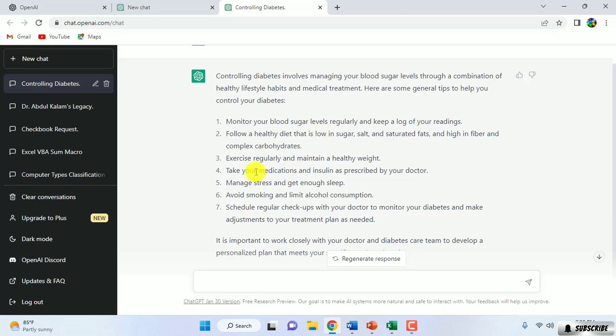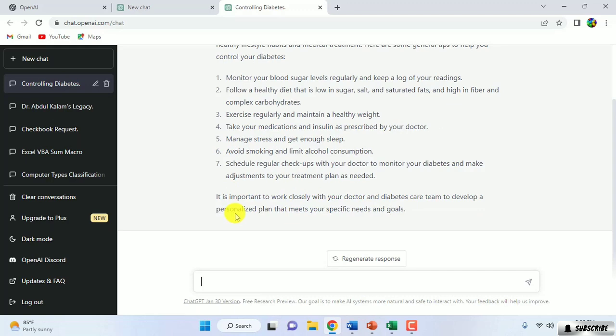The third one is exercise regularly and maintain a healthy weight. The fourth one is take your medicines and insulin as per doctor's prescription. The fifth is manage stress and get enough sleep. The sixth is avoid smoking and limit alcohol consumption. And the seventh one, so there are 7 tips given to us to control diabetes.